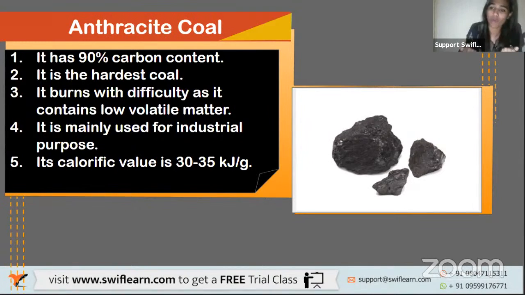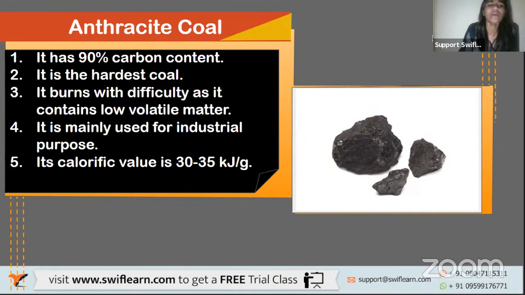Now, what does volatile mean? Any substance that evaporates easily is called volatile. So the volatile matter that is present in anthracite is very less. So that is why it is very difficult to burn anthracite coal.